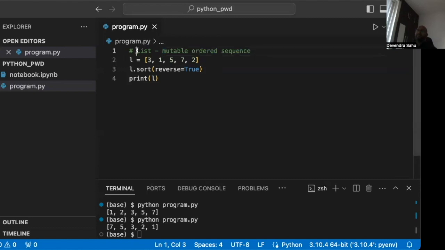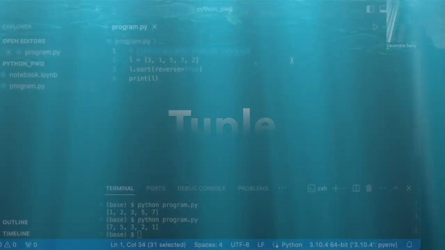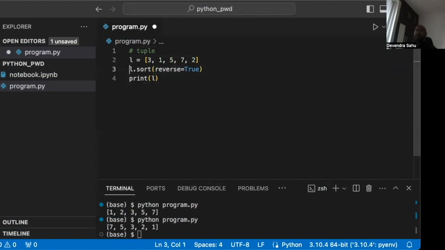But there's something called a tuple. Tuple, and how it is different is, if you look closely, look at the brackets. So the variable t is a tuple, the variable L is a list. And in terms of creating it, this is how we do it.